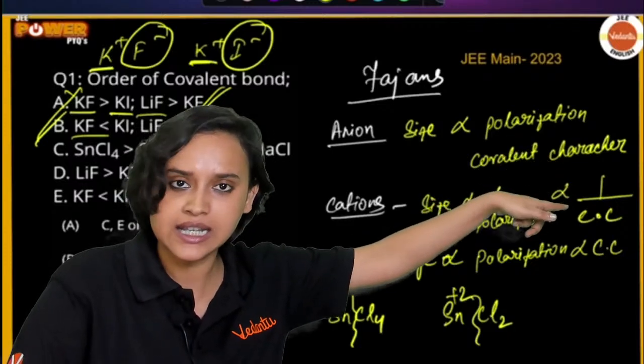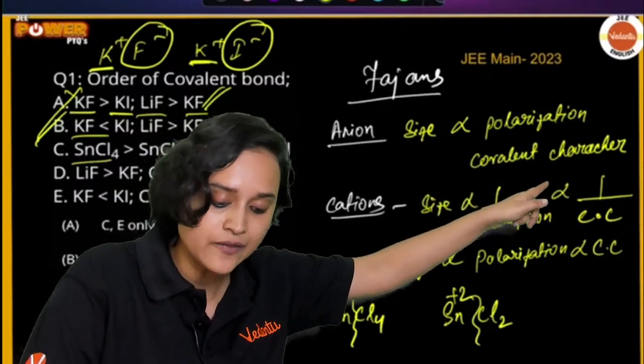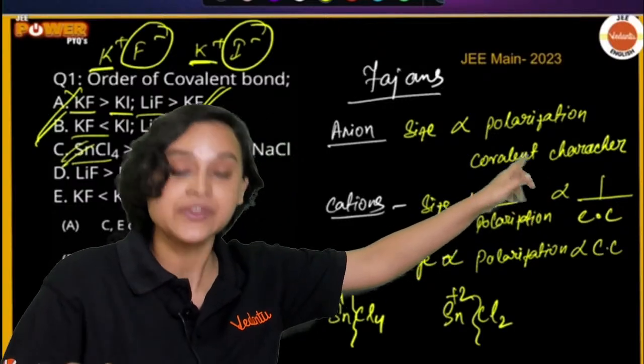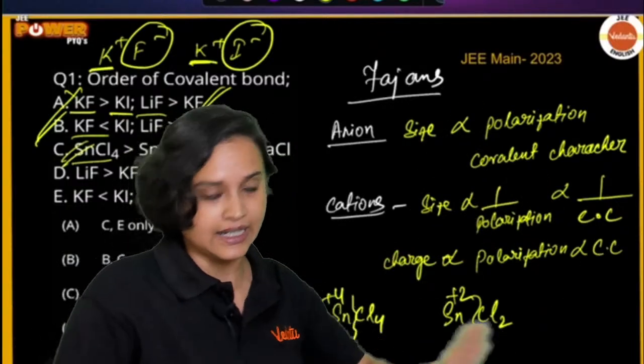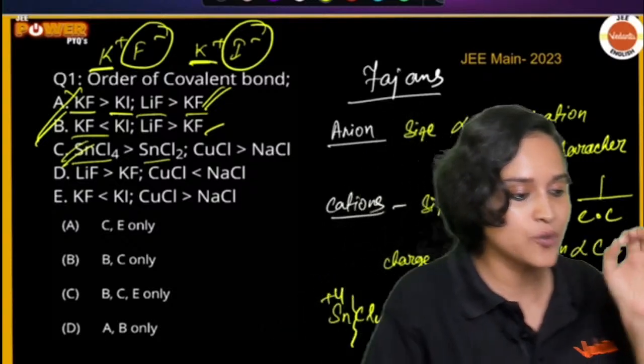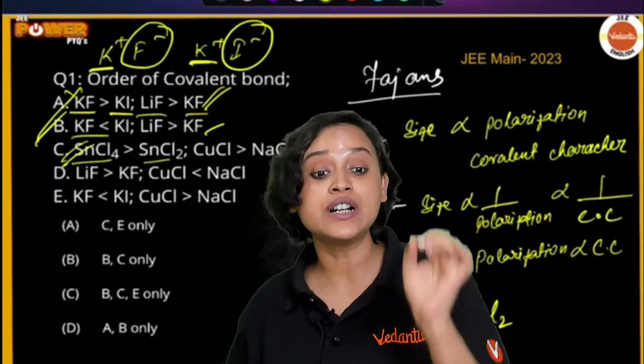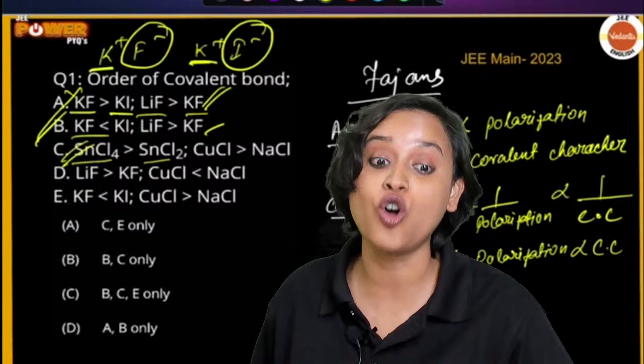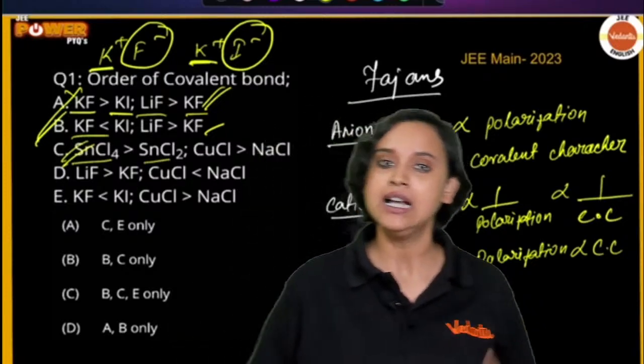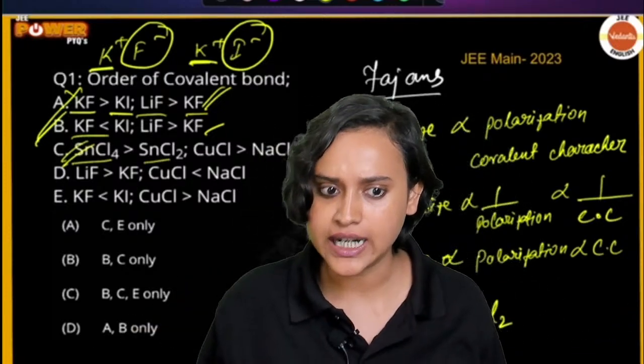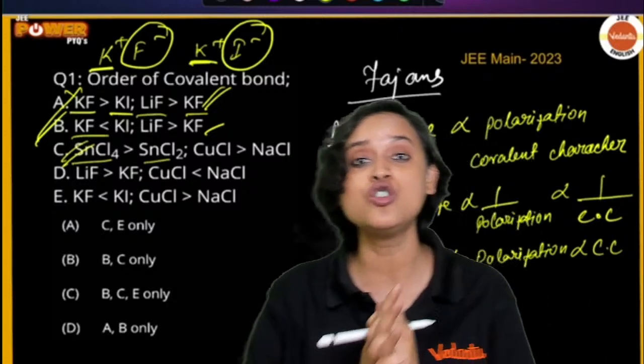So option C is correct. SnCl4 is greater than SnCl2. This is right. Talk about CuCl and NaCl. Here in this case, we have a different kind of concept that we need to use, that I do not know if you have studied or not studied. Have you studied something called a pseudo noble gas configuration?